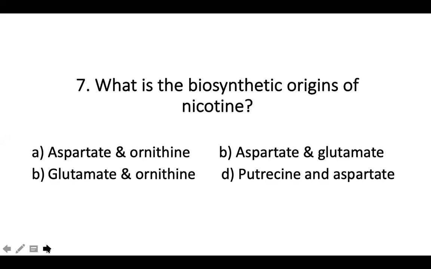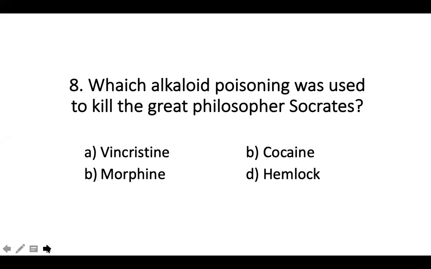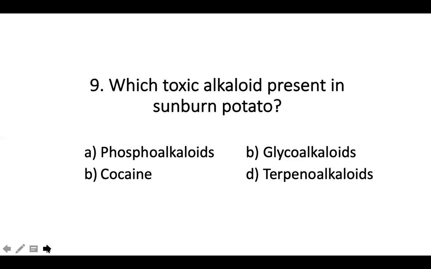Next, question 8. Which alkaloid poisoning was used to kill the great philosopher Socrates? A, vincristine, B, cocaine, and second B should be C, morphine, D, hemlock. Which alkaloid poisoning was used to kill the great philosopher Socrates? A, vincristine, B, cocaine, C, morphine, and second B should be C, cocaine, D,